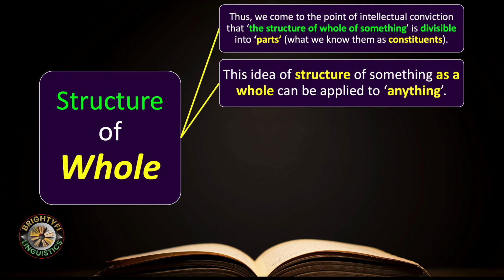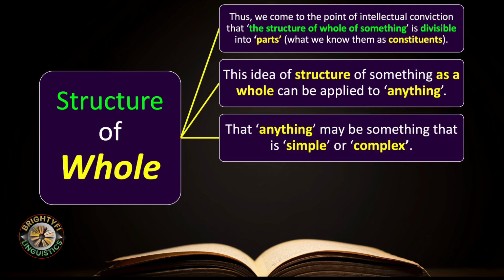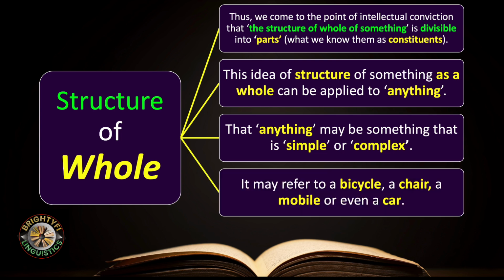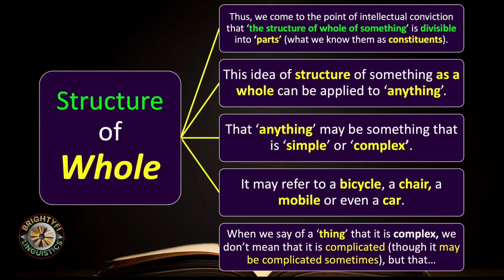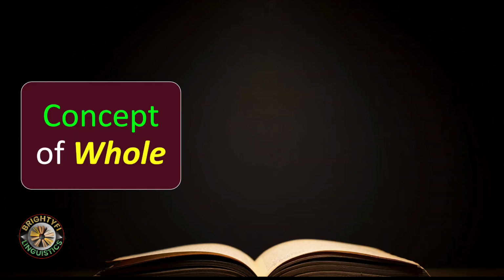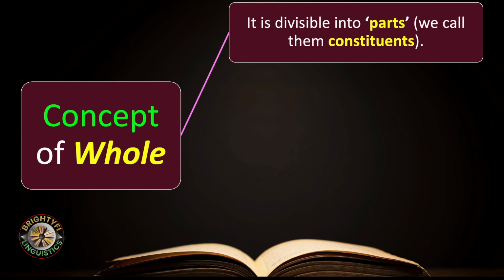This idea of a structure of something as a whole can be applied to anything. That anything may be something that is simple or complex. It may refer to a bicycle, a chair, a mobile, or even a car, or for that matter, an airplane. When we say of a thing that it is complex, we don't mean that it is complicated, though it may be complicated sometimes. We continue with the concept of whole. It is divisible into parts.